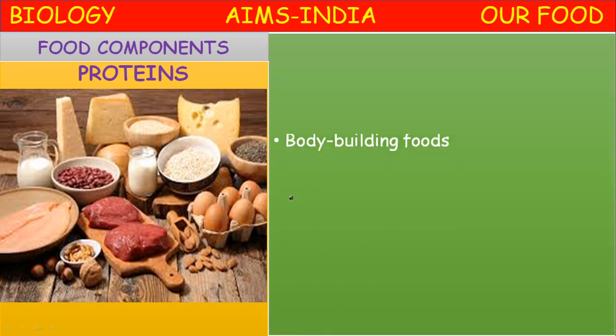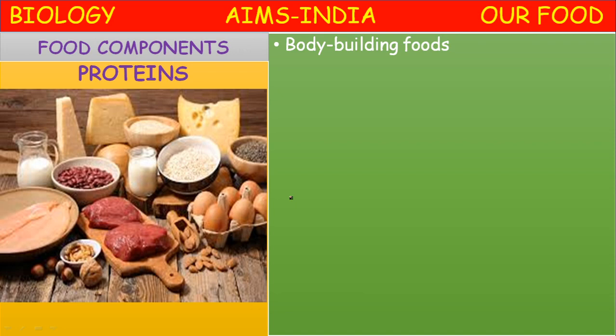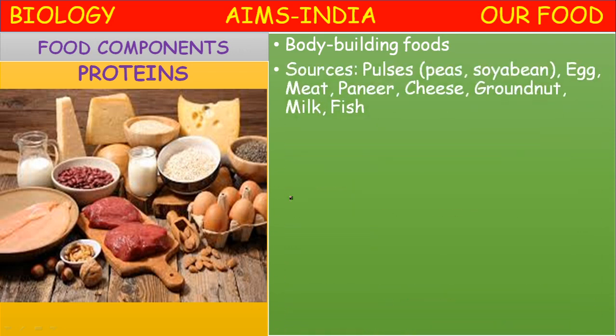What are proteins? The proteins are body building foods. They are body building foods. The sources of proteins are pulses. Pulses means peas, soya beans, different types of beans, egg, meat, paneer, cheese, groundnuts, milk and fish.